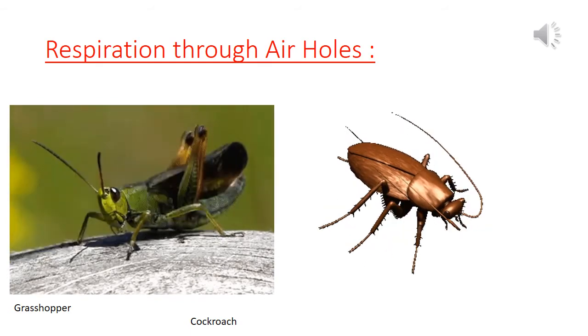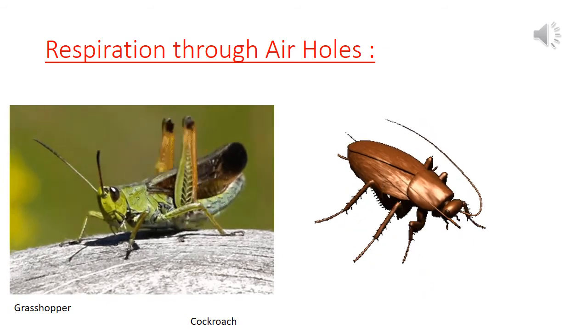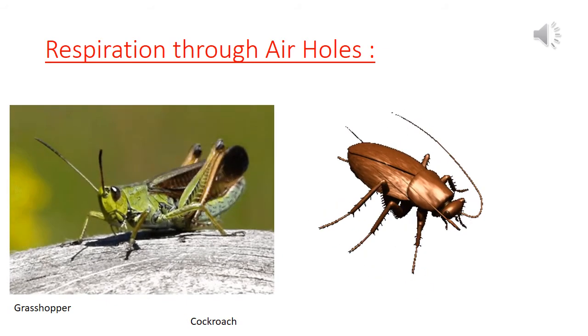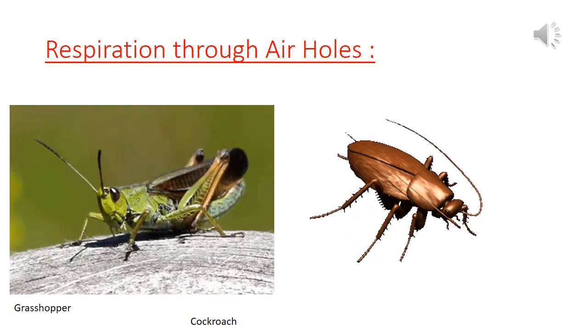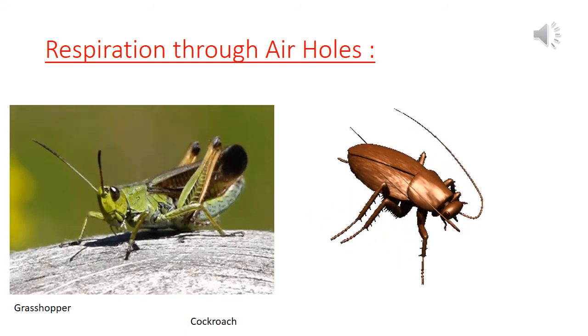Here, oxygen is used to break down the food to produce energy and carbon dioxide. Further, this carbon dioxide from the cell goes into the tracheal tube and moves out of the body through spiracles.